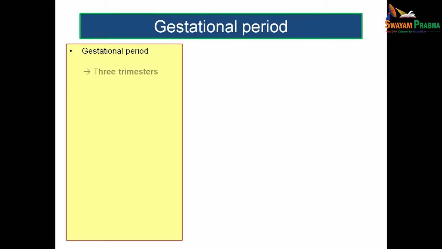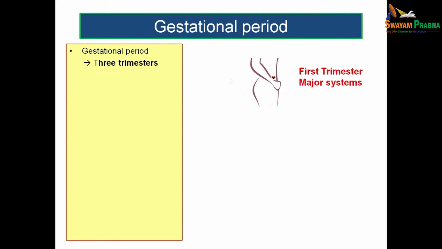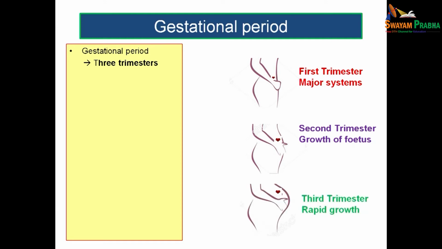So, what do you mean by gestational period? Gestational period can be divided into 3 trimesters. Each trimester will have 3 months. That means the first trimester is the first 3 months, the second trimester is from the 4th to 6th month, and the third trimester will be the last 3 months, that is 7 to 9 months of intrauterine period.